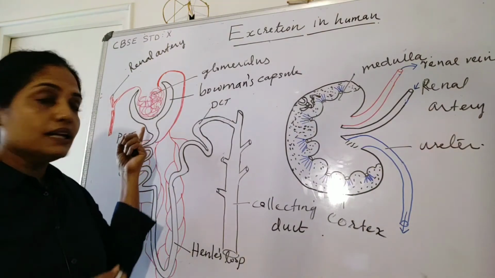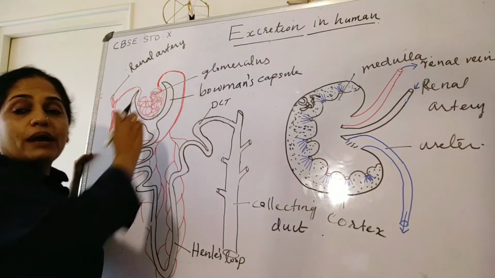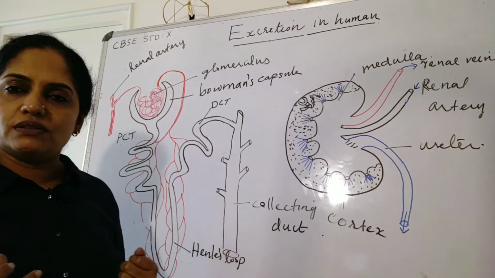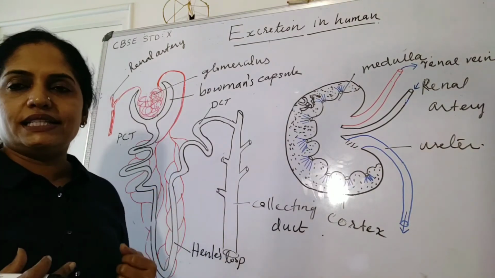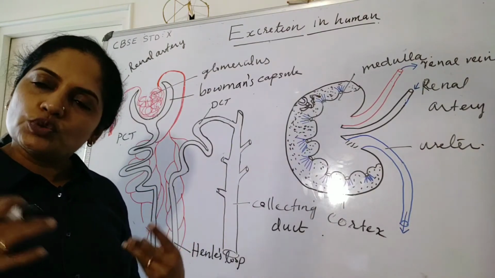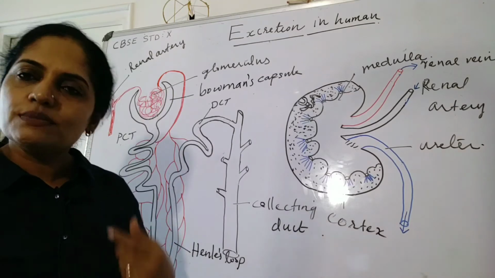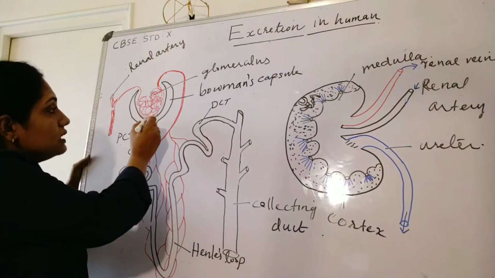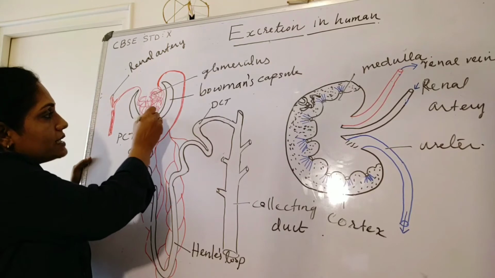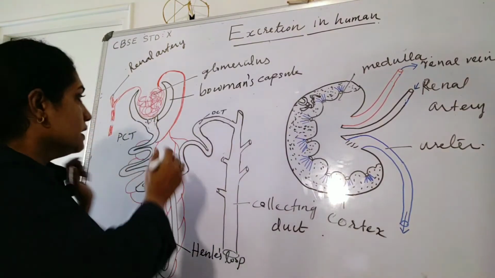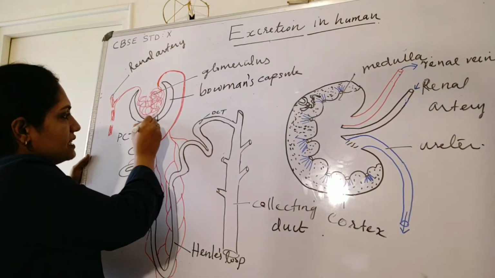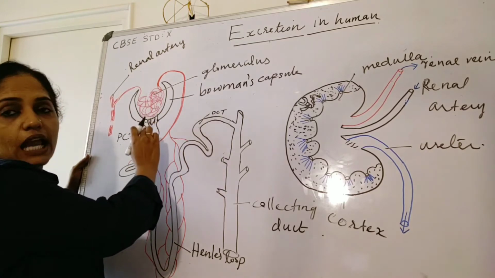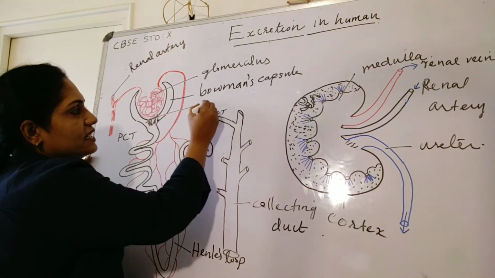tubule. The blood enters into the Bowman's capsule at high pressure, so that all these materials, both the useful materials as well as the waste materials, get filtered into the Bowman's capsule. The fluid we get here in the Bowman's capsule is called the filtrate.